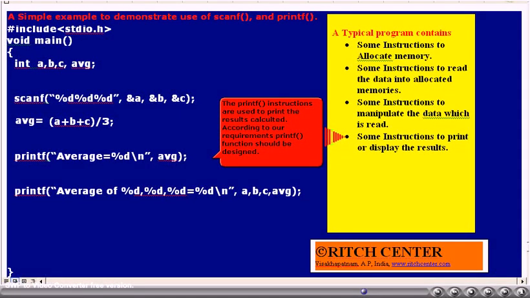The designing of the printf statement is, after all, according to the requirements of the customer or according to our taste. So this program contains all the necessary statements, that is, allocating memory, reading the data, manipulating the data and printing the results on the screen. So this is how programs have to be written in any language, independent of the programming language.